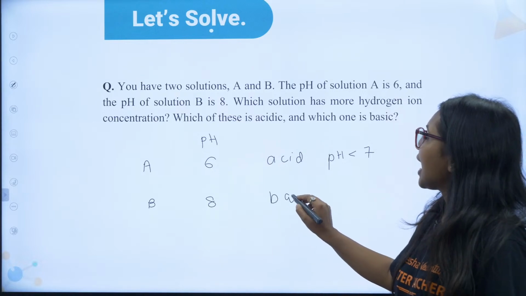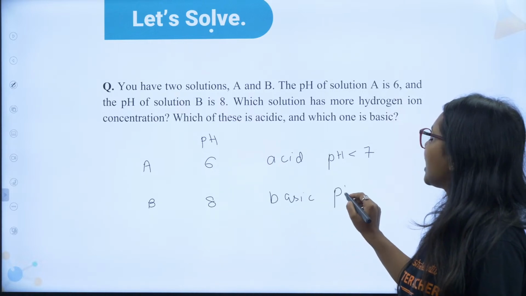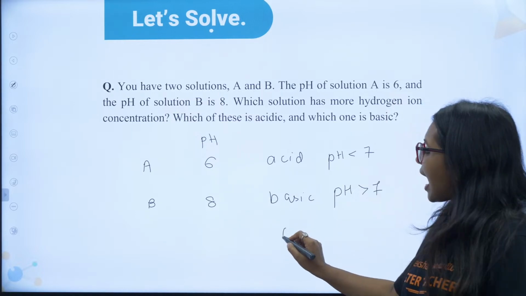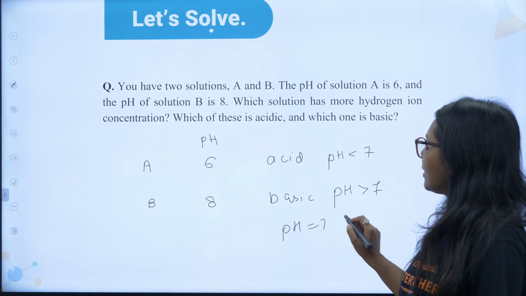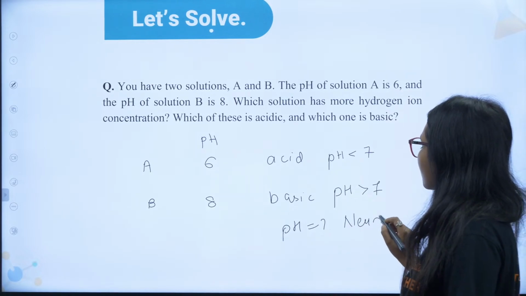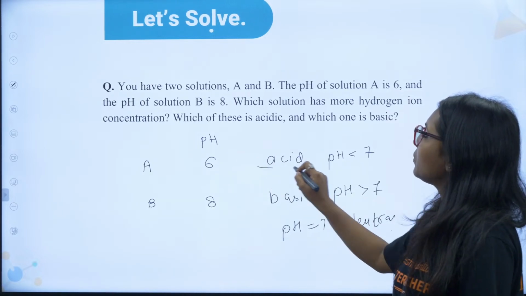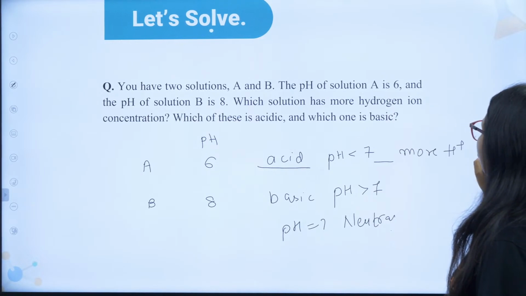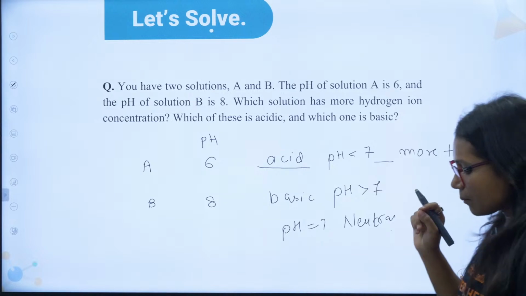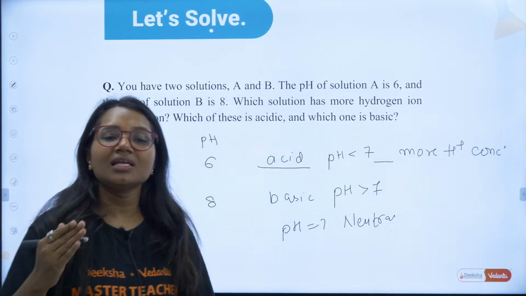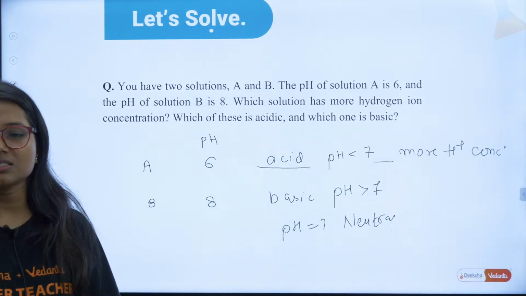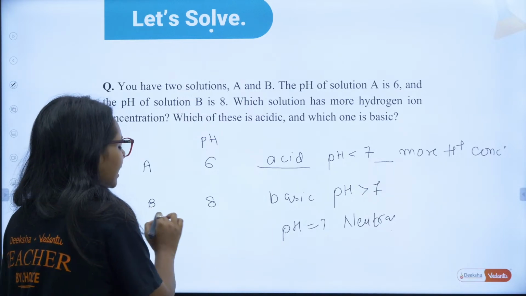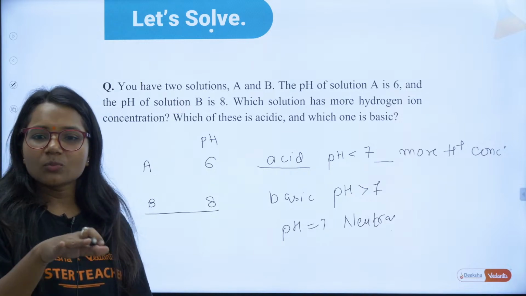Any compound with pH more than 7 becomes basic, and pH equal to 7 becomes neutral. More acidic means more H+ concentration, right? If the compound is acidic, it has more H+ concentration. H+ concentration is less in B. That's why it is basic.